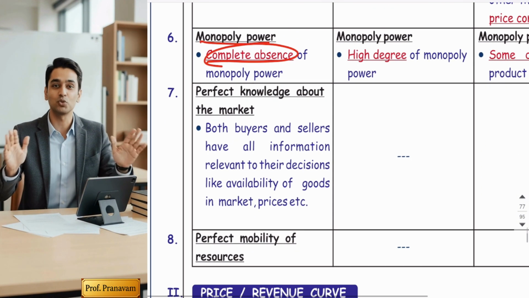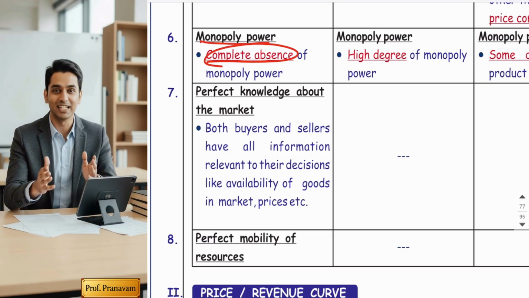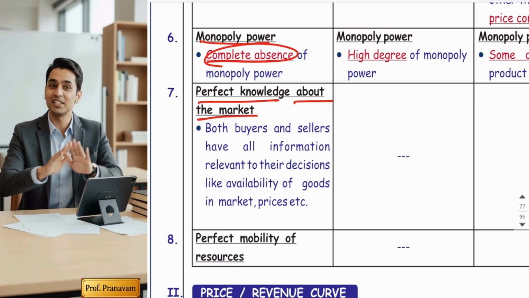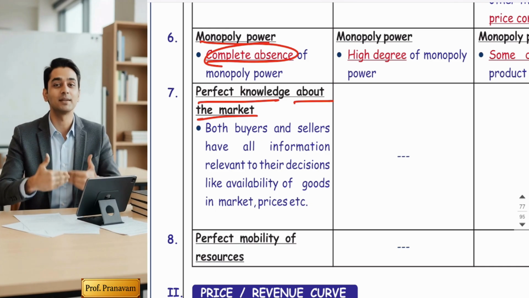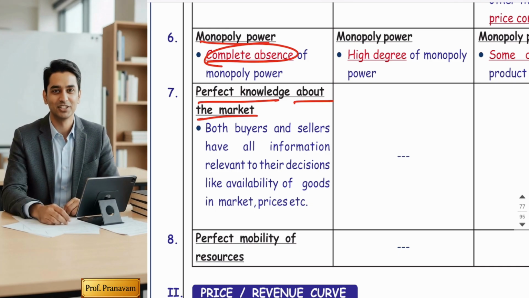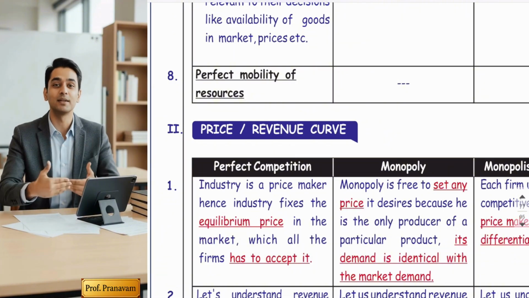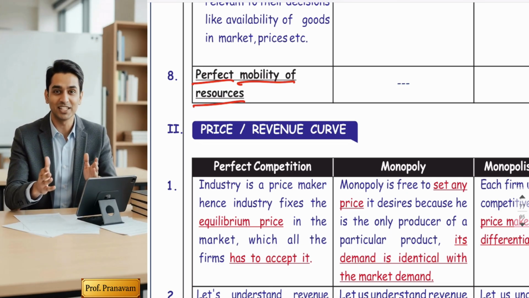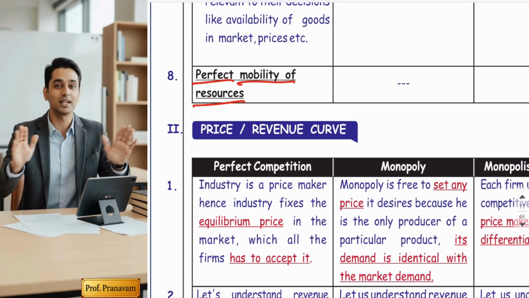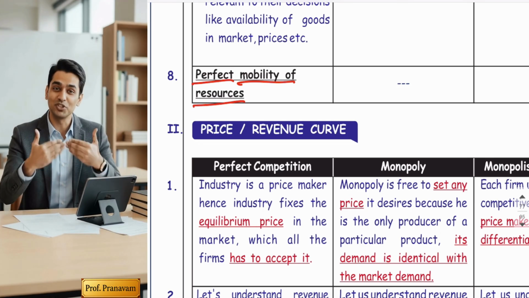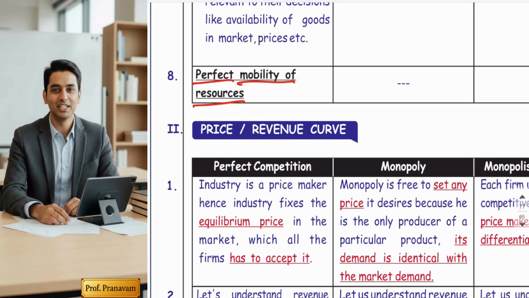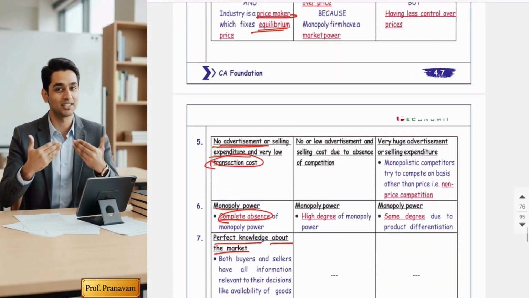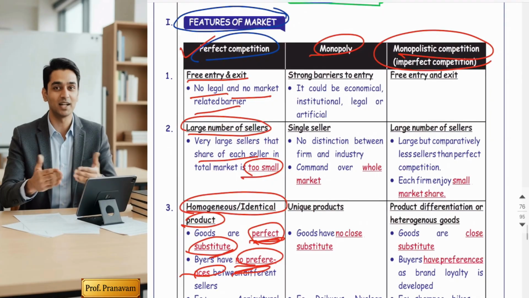Okay. And there are two more assumptions which are considered as features. Now, one is perfect knowledge about the market. Economists say in this market you have to assume that all buyers and sellers have all the information. No one can misguide the other, which is not practically possible. And sellers have perfect mobility of resources. That's why we say there is free exit. If any seller in this market is not happy with the prices or is suffering losses, they can shift from one industry to another industry very easily. That's why it's called perfect mobility of resources. So these are the 8 features of perfect competition.